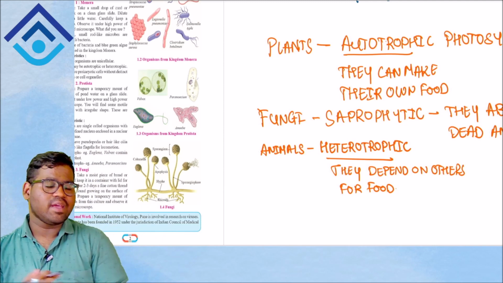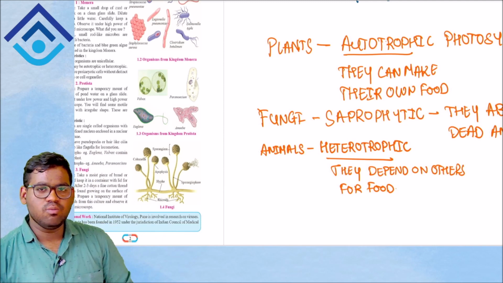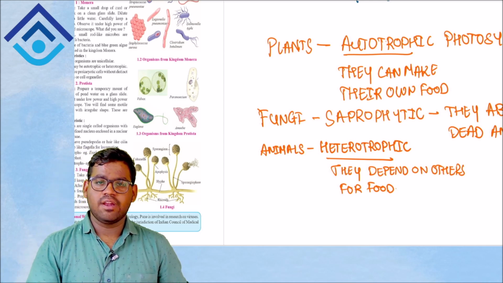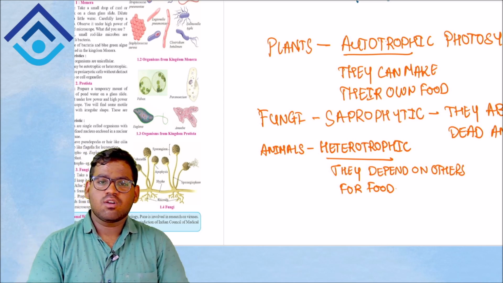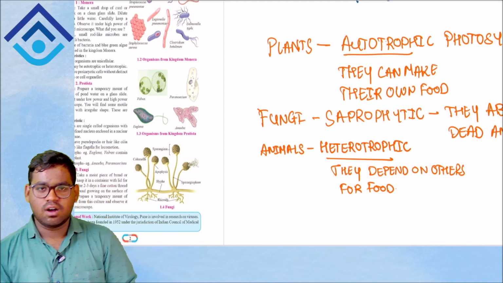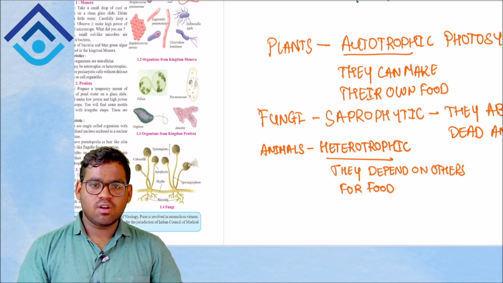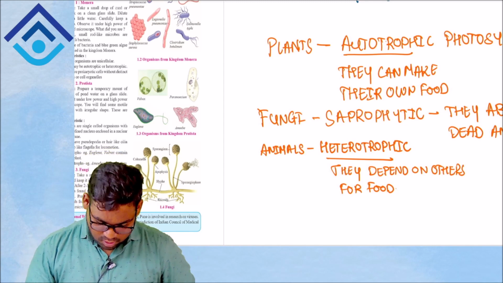So they are not making their own food. Even humans eat veg and non-veg depending on what you are having. So we also depend on other sources for our food and are not making our own food. Hence, we are also called heterotrophs.